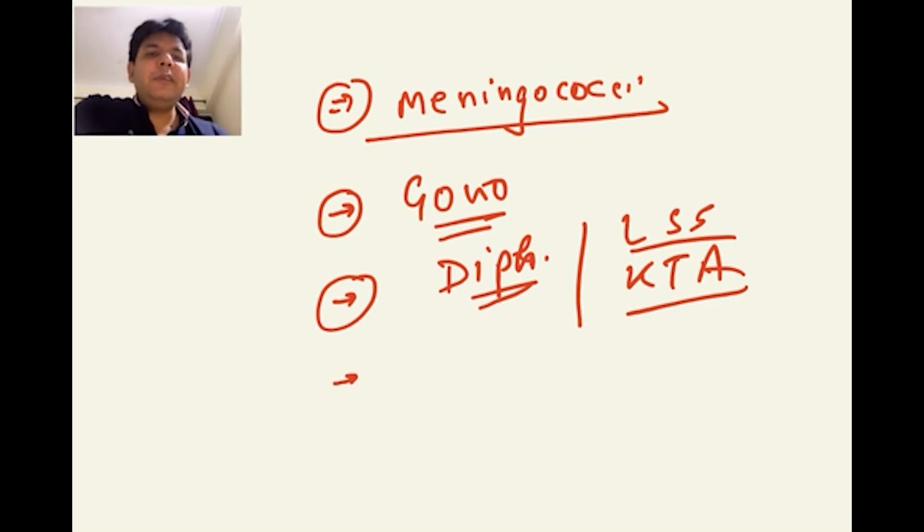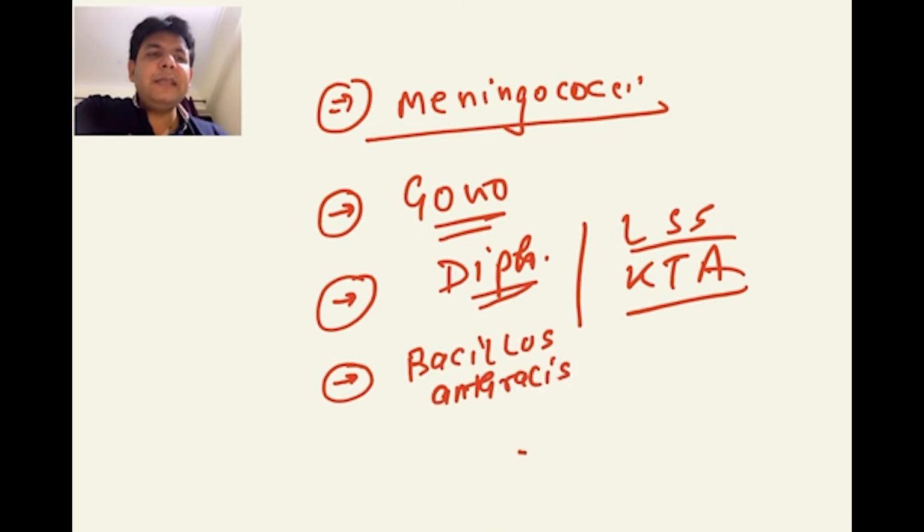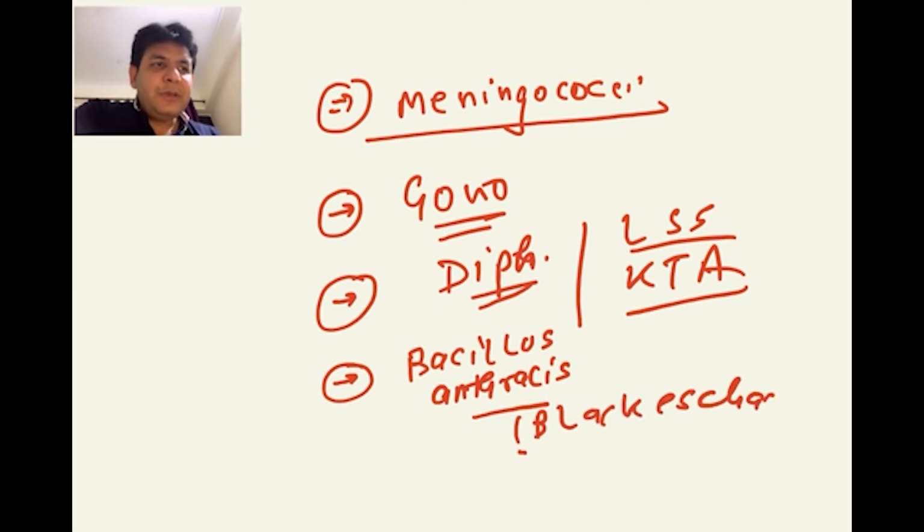Then another hot favorite case study which can come here is regarding a zoonosis, that is Bacillus anthracis. And Bacillus anthracis, you already know that guys, that leads to what? That leads to malignant pustule. There is cutaneous anthrax and pulmonary anthrax, Woolsorter's disease, in which pneumonia happens, with mediastinal hemorrhagic necrosis. And besides that, in the malignant pustule, you need to focus upon the black eschar. And whenever this black eschar comes, you now need to think of three things for this cutaneous anthrax.